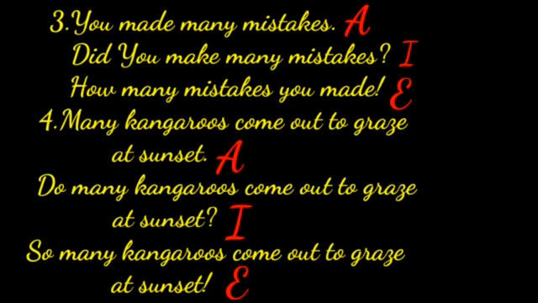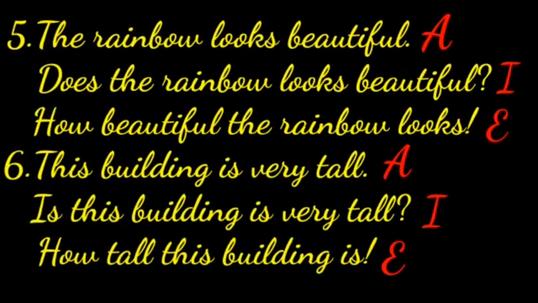It is interrogative sentence. How to change to exclamatory? So many kangaroos come out to graze at sunset. It is exclamatory sentence. Now, fifth one.